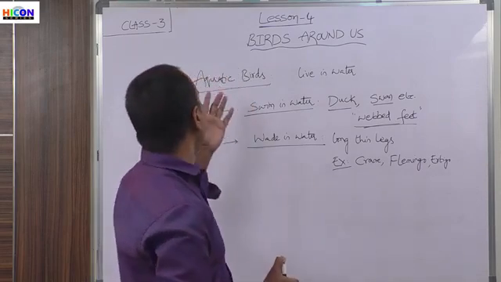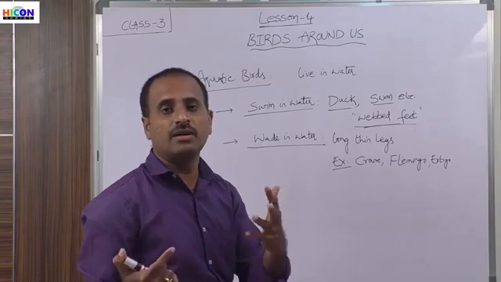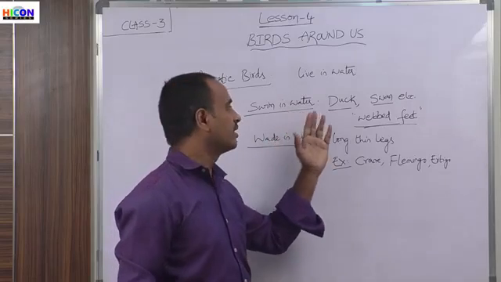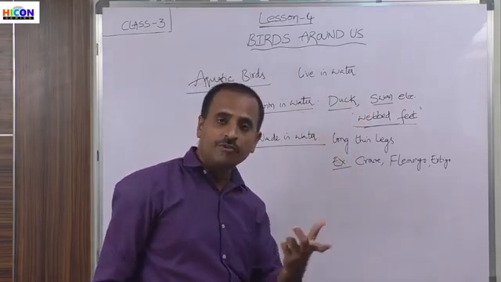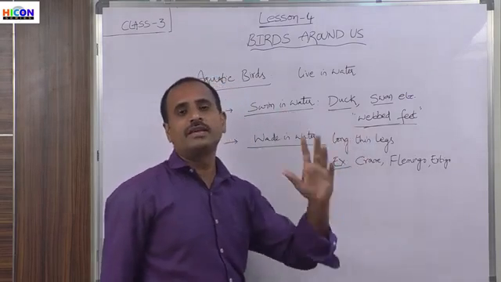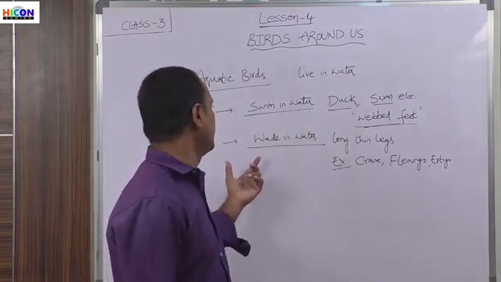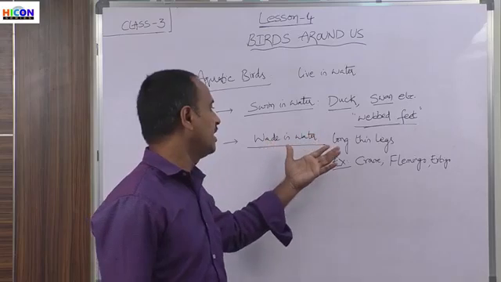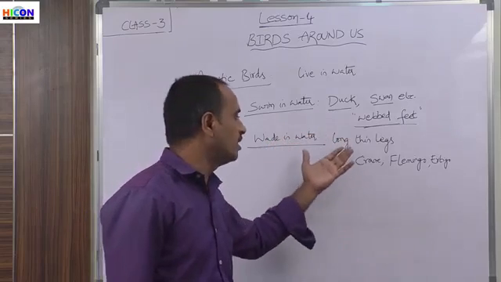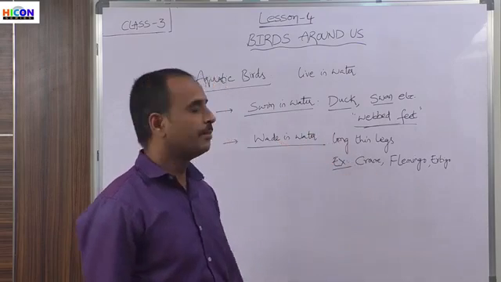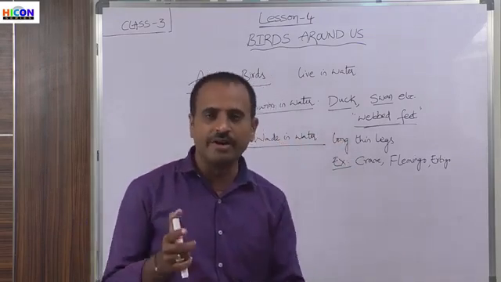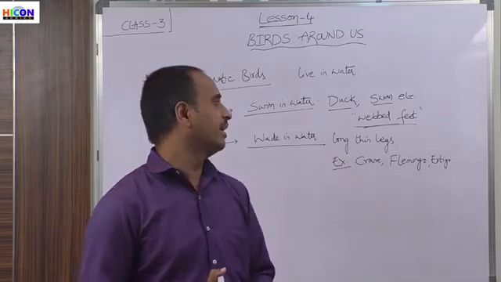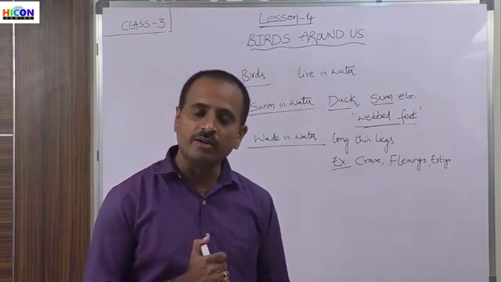So the next type is aquatic birds. The birds which live in water are called aquatic birds, and in aquatic birds there are two types. The birds which can swim in water, for example duck and swan, have webbed feet, and because of their webbed feet they can swim in the water. The next are the birds which wade in water. That means they can walk in the water because they have long thin legs. They do not have webbed feet. Because of their long thin legs, they can wade in water. Examples: crane, flamingo, ertigo, etc. are examples of aquatic birds.